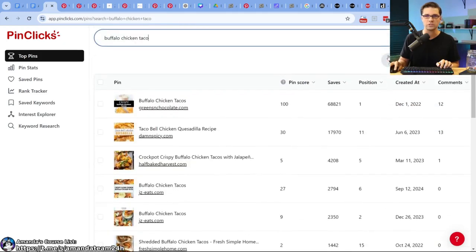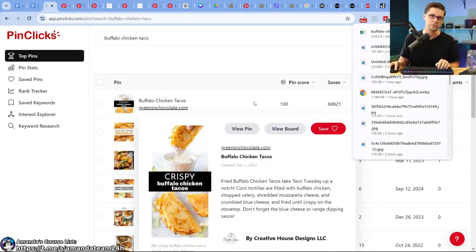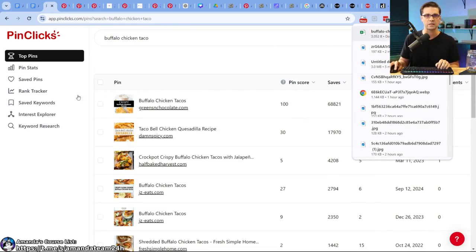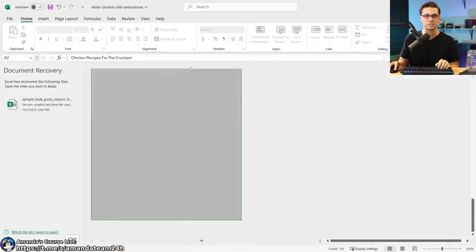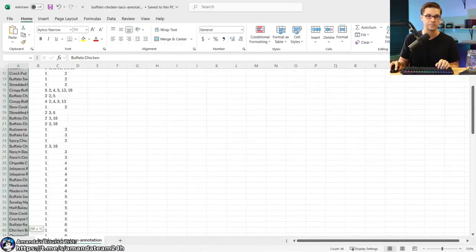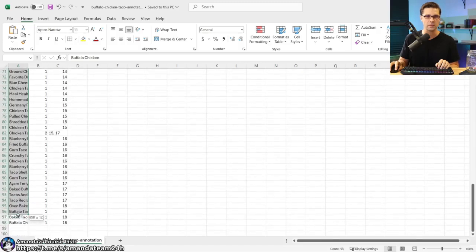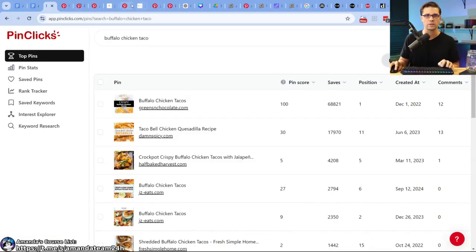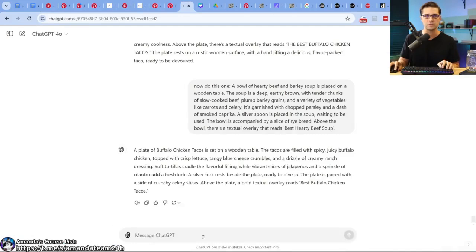All right, let's just export. Let's do annotated interests. We're going to go through this tactic again. I think it's the fastest, the easiest, the best. To take all the keywords or annotations, we are then going to come to ChatGPT and rank these keywords as they relate in relevance to my recipe on buffalo chicken tacos.